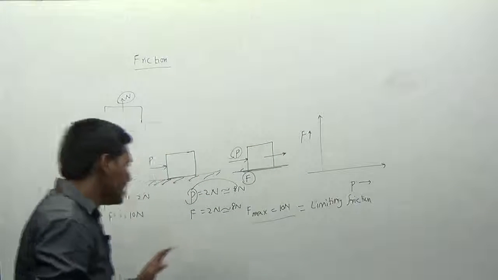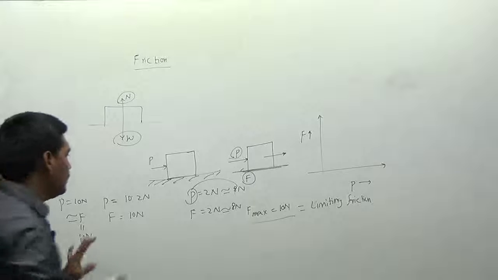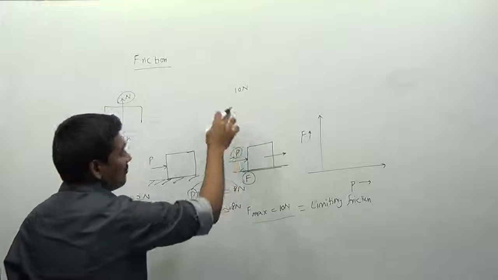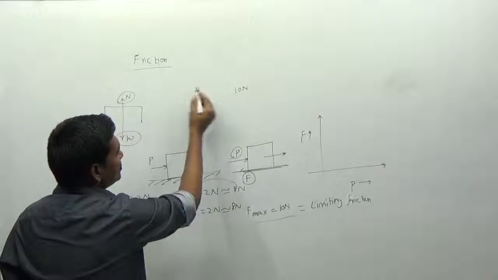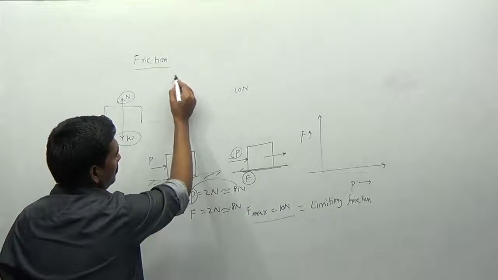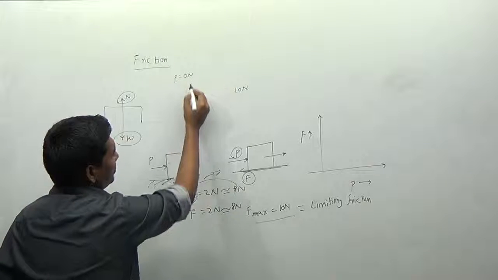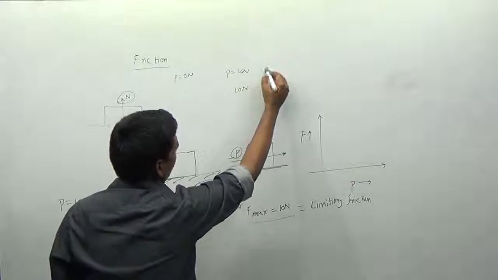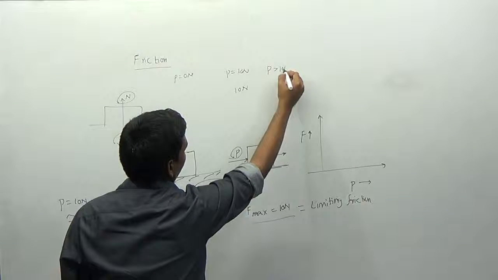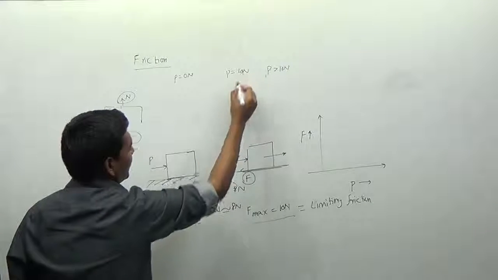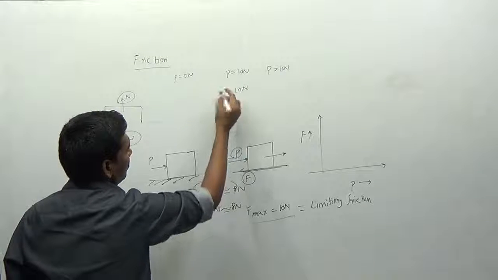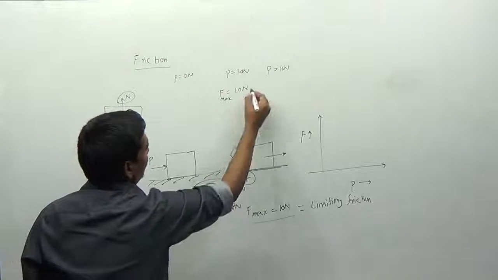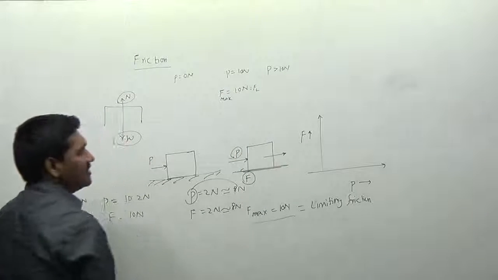Now see here. For example, the maximum limiting friction it can offer is 10 newtons. Initially, I am applying a force P equal to 0 newtons, then we reach a force of 10 newtons, and then we apply a force which is always greater than 10 newtons, right? I will indicate the limiting friction value with the symbol F. You can use any symbol, and I can say this is F maximum, also called limiting friction FL.